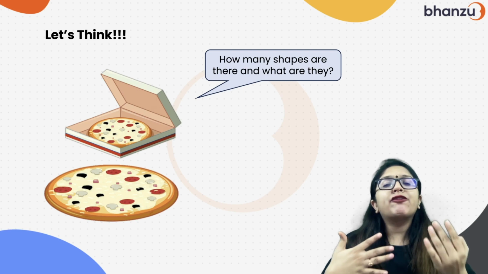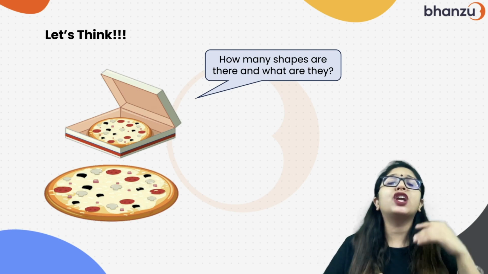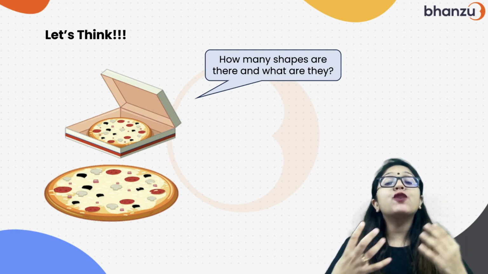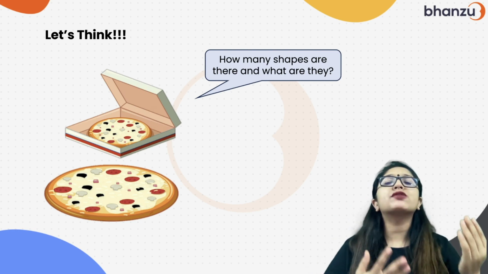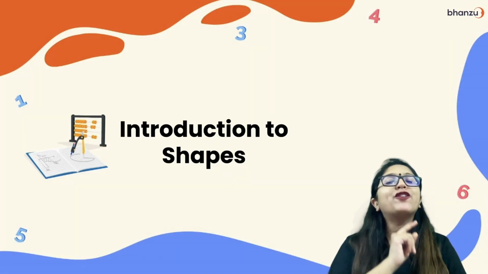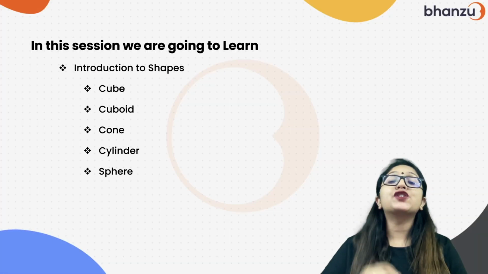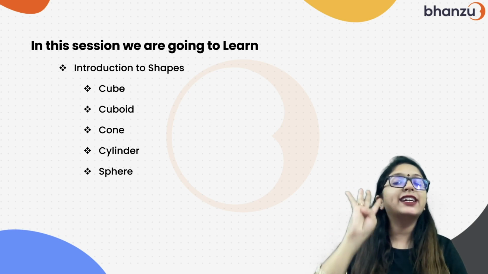Now, you must have seen French fries, you must have seen wraps, you must have seen rolls. We get everything in the boxes only nowadays. So, what is the shape of these boxes? This is what we are going to study about today. So, the topic for today is Introduction to Shapes. Now, we are going to talk about all these shapes today: cube, cuboid, cone, cylinder and sphere.